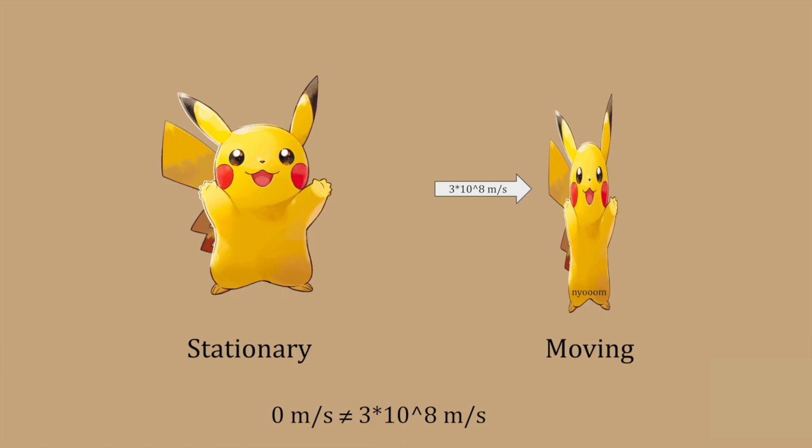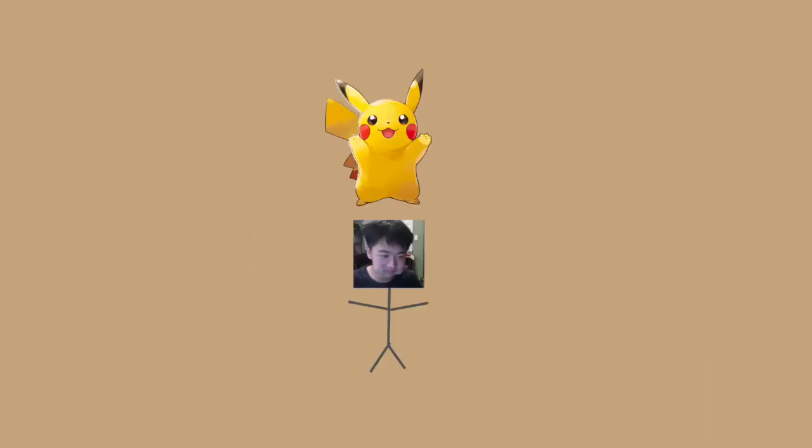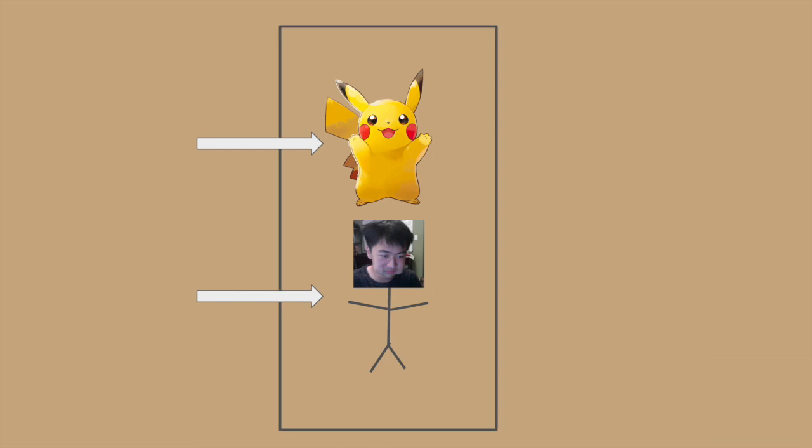Suppose there was a light speed object traveling through space, and I was traveling at light speed alongside it. Because I am moving at the same speed as the object, my relative velocity to Pikachu is 0, which means that we're both stationary in the same inertial frame of reference. As a result, I am able to measure the proper length of the object, which is the length of the object if it was stationary.